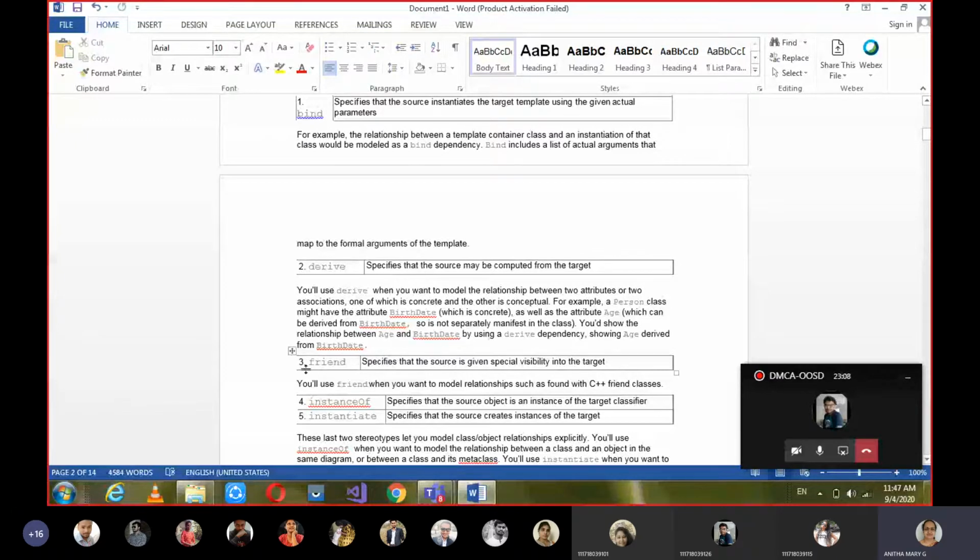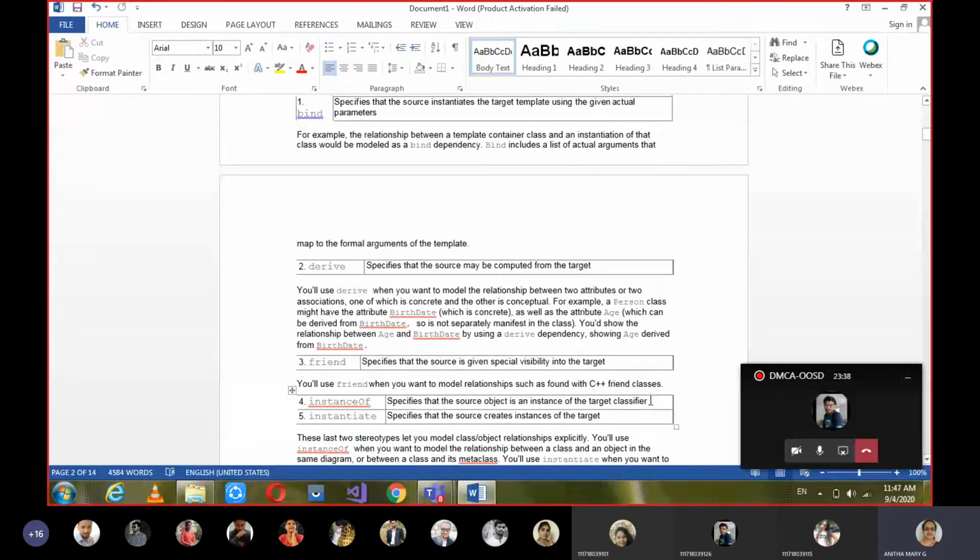The next stereotype for dependency specifies that the source is given special visibility into the target. This is just like friend functions or friend classes in C++. Then instance of, which we have seen: the source object is an instance of the target classifier.